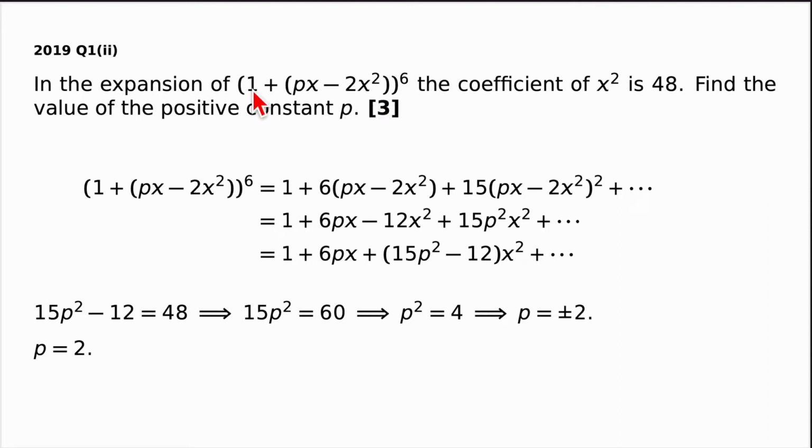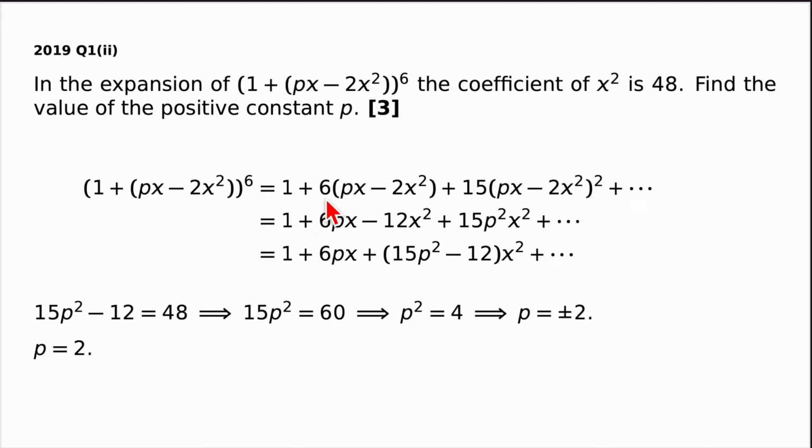Well, this looks very much like 1 plus y to the power of 6. And we already know what that looks like. It looks like 1 plus 6y plus 15y squared. Only in this case, y is actually something more complicated. It's px minus 2x squared. So substituting that in here, and substituting it in here, but squaring it.